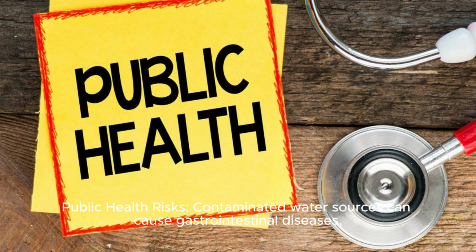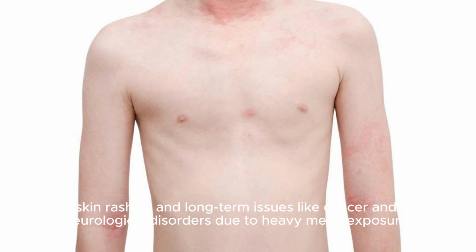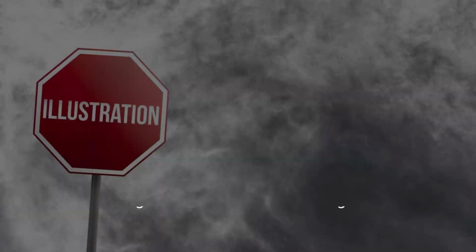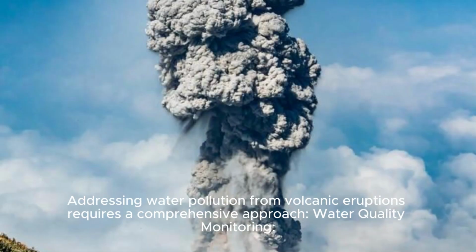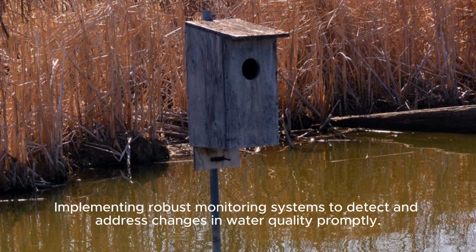Public health risks. Contaminated water sources can cause gastrointestinal diseases, skin rashes, and long-term issues like cancer and neurological disorders due to heavy metal exposure. Mitigation and remediation strategies. Addressing water pollution from volcanic eruptions requires a comprehensive approach. Water quality monitoring. Implementing robust monitoring systems to detect and address changes in water quality promptly.